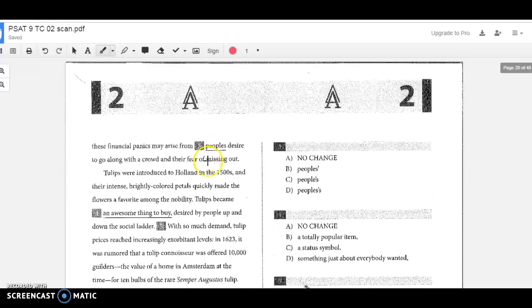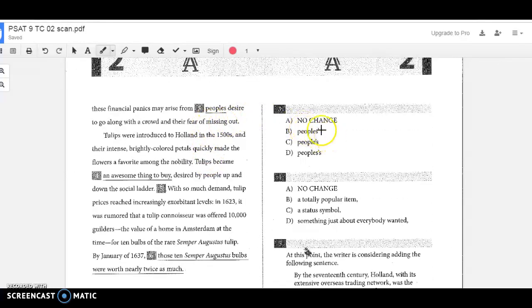They just go on to the next part, and here's an easy apostrophe question. So this is one of our special types of apostrophes known as an irregular plural. So this is the desire of the people. So we want the word people, which is plural, but it doesn't end in an S, to be to the left of the apostrophe.